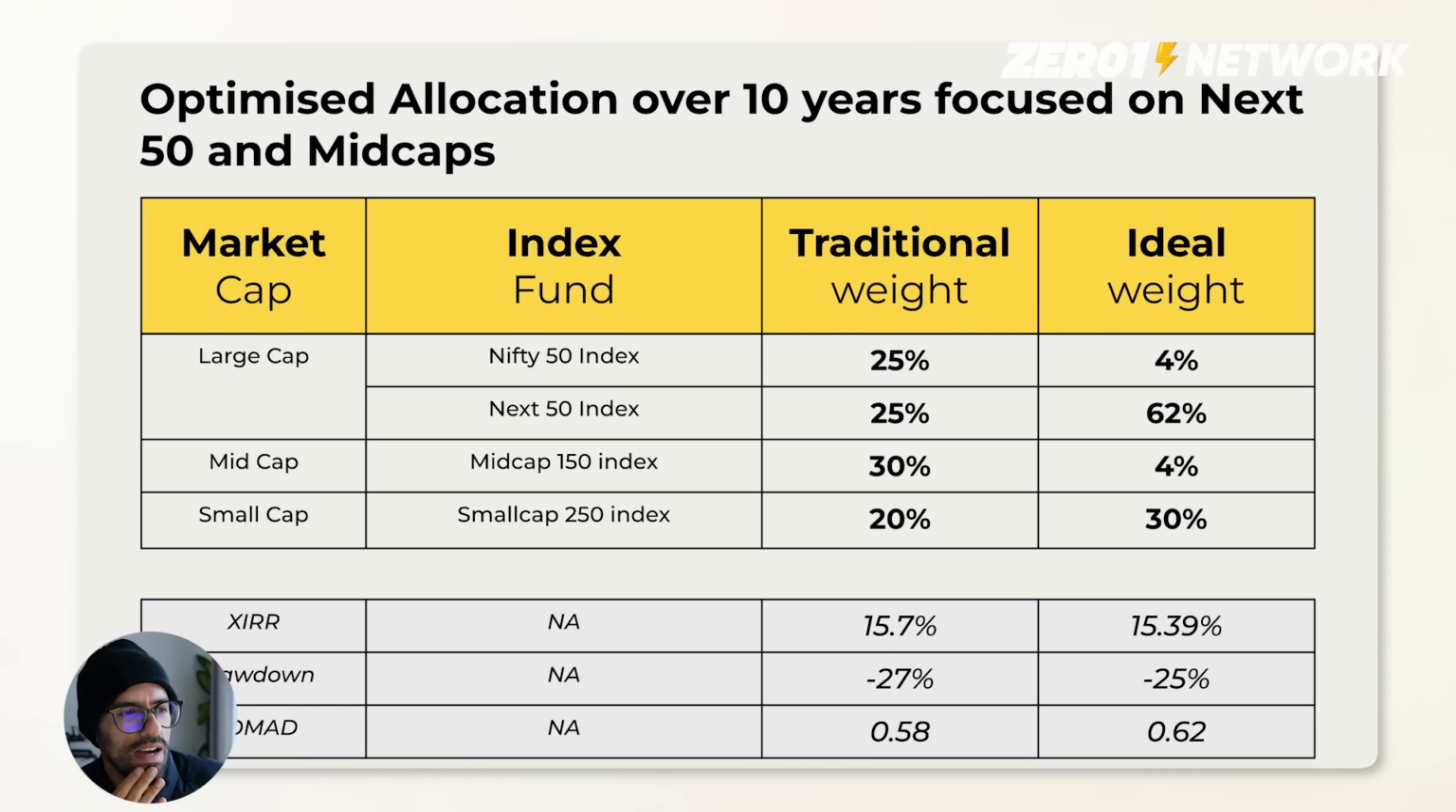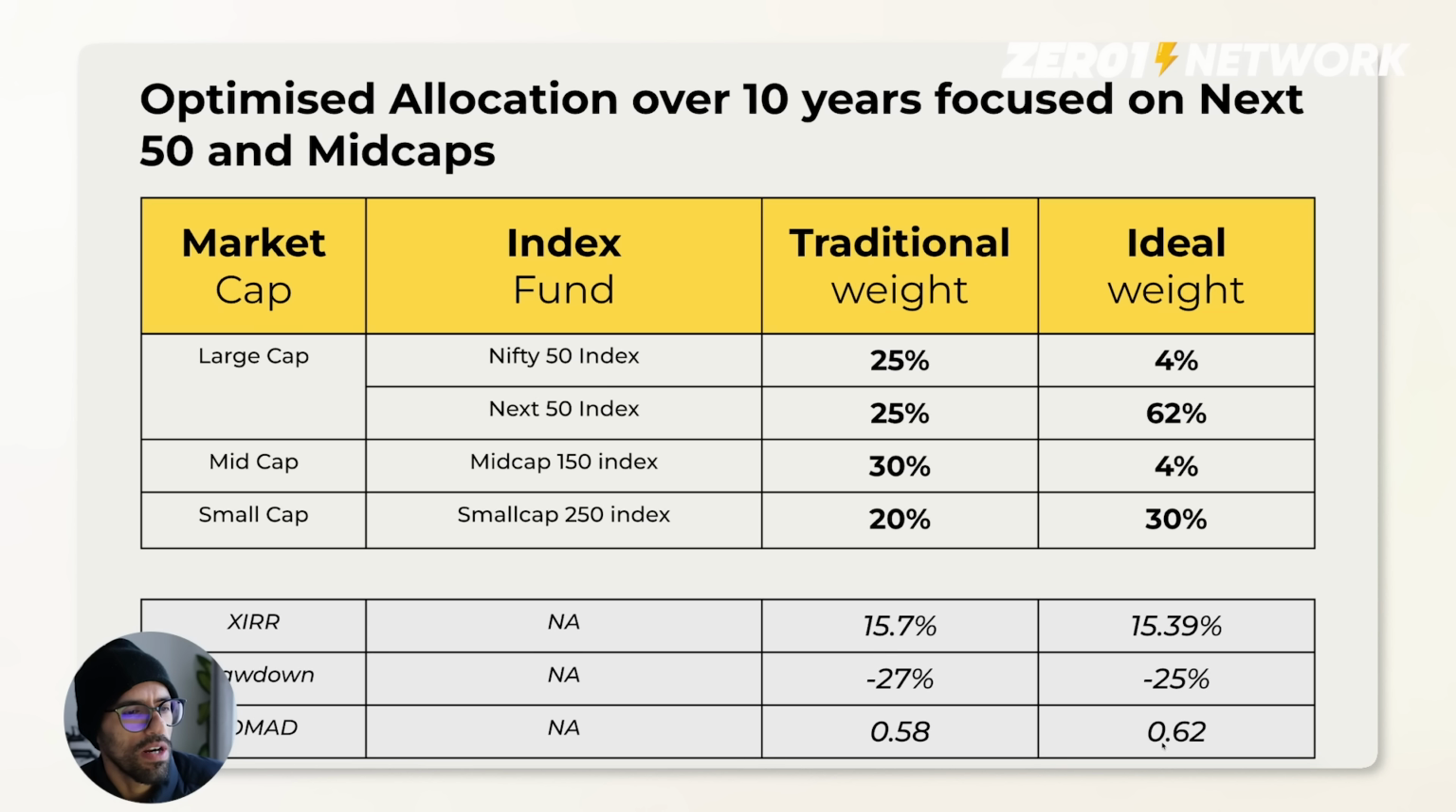But yeah, it looks like over a 10-year period, small caps have somewhat proven their mettle. But still the majority is in mid caps, in Next 50 and mid cap 150. I'm taking Next 50 also as the 51st to 100th company within the mid cap zone. But yeah, that's how it's looking.